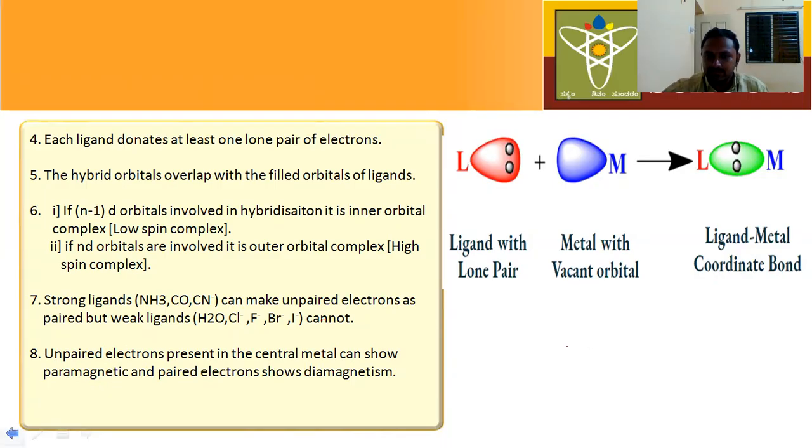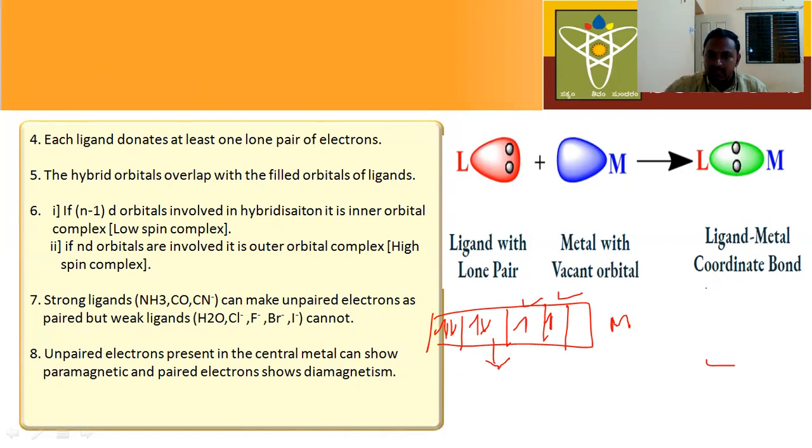Okay, for example, here I will write, this is the metal. In this metal, I will write electrons. Now tell me, in this metal, are there unpaired electrons? Unpaired electrons means single electrons. Are there single electrons? Yes, there are two single electrons. That's why if single electrons are present, then this complex, this compound is called a paramagnetic complex or paramagnetic substance. Okay.